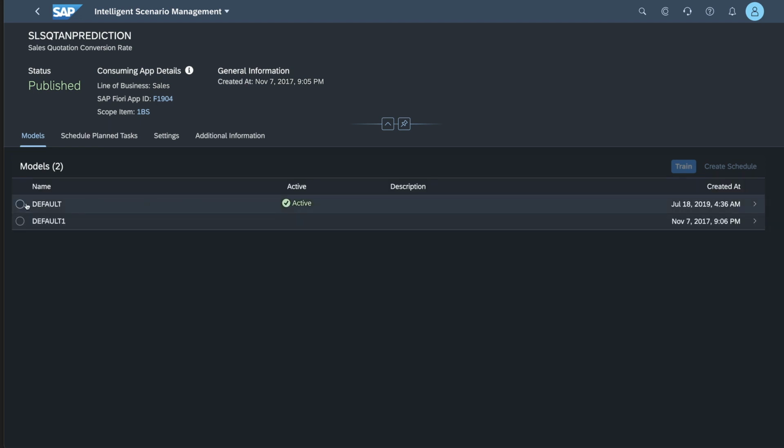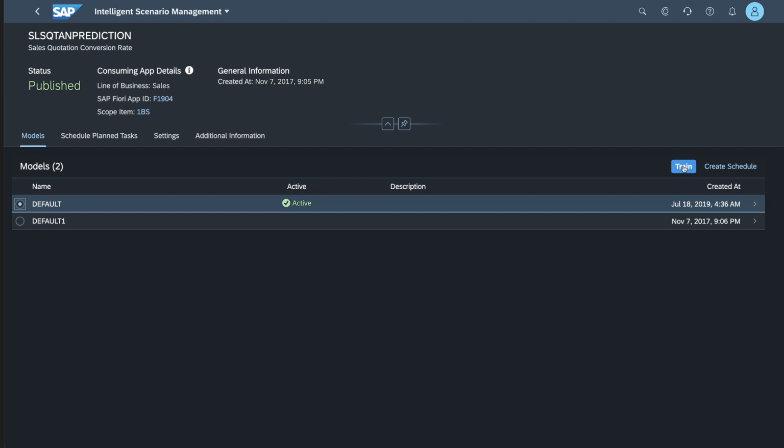And we have one model that is active, but you could also then train another one. In terms of information here, we can see that we have the reference to the Fiori app for which this particular intelligence scenario applies. The scope item is also listed there. So you really have all of the information that you need to kind of get going.